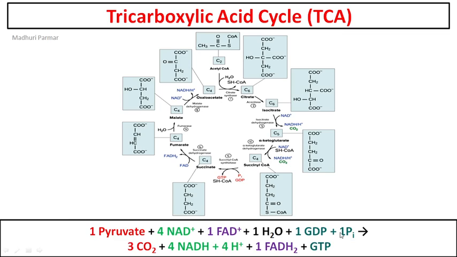This whole reaction will give you 3 molecules of carbon dioxide which come from pyruvate, 4 molecules of NADH plus 4H plus, 1 molecule of FADH2 and 1 molecule of GTP. So this is the whole reaction.